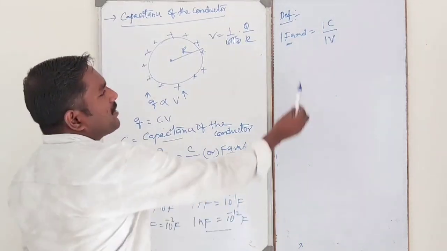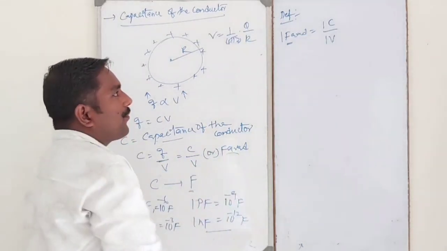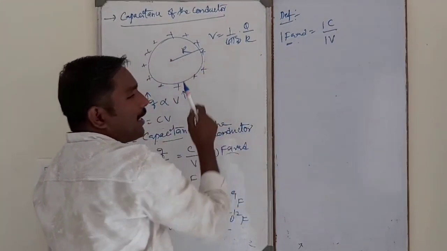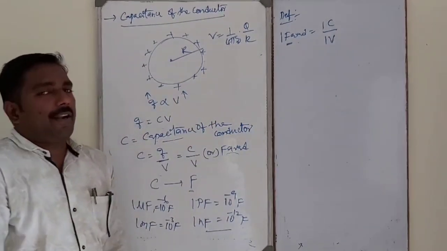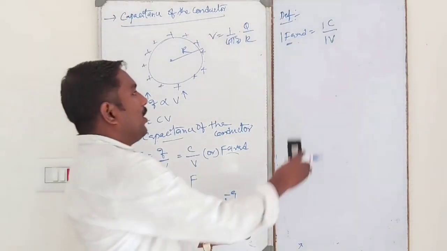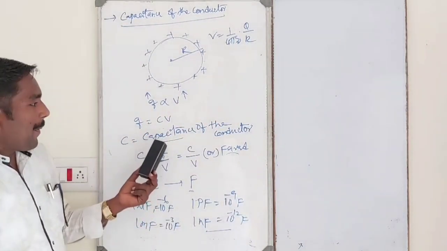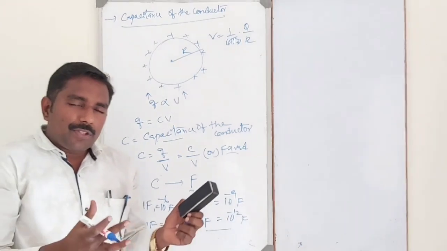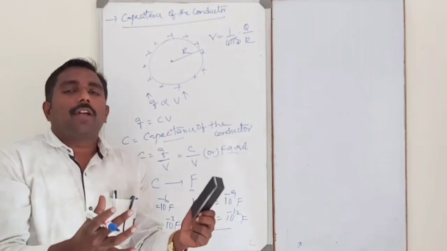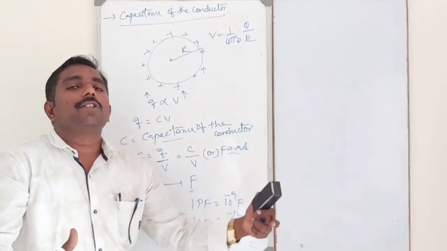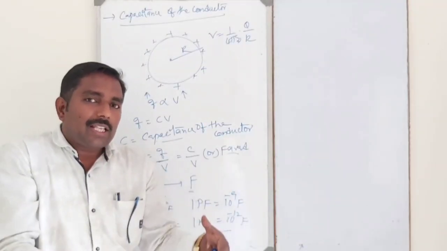So once again I will repeat. Simply, the capacitance of the conductor is said to be 1 farad if 1 coulomb of charge given to the conductor, its potential increases by 1 volt. That is the definition of farad. So capacitance of the conductor: capacity means the ability to store electrical charges. Capacitance of the conductor means how much capacity it has to store the charges.